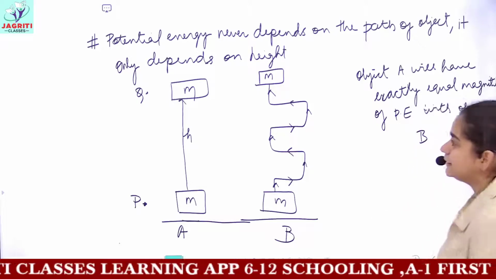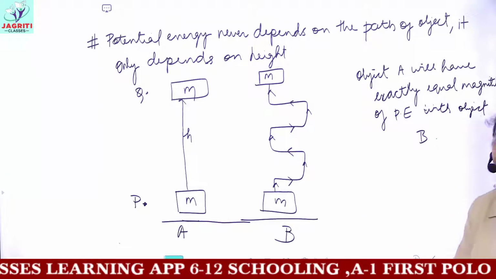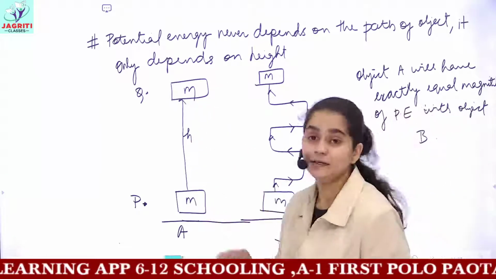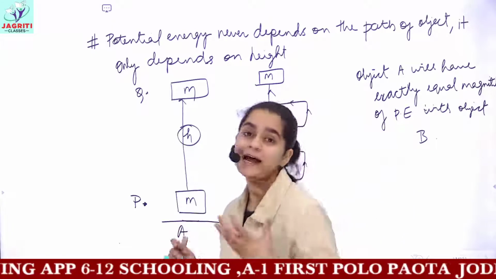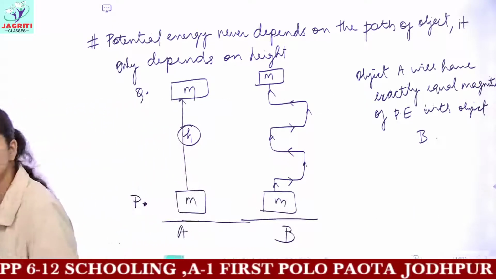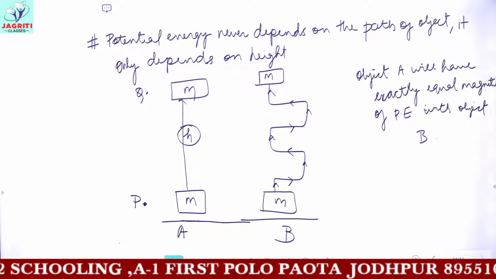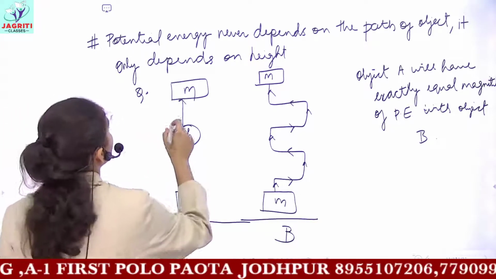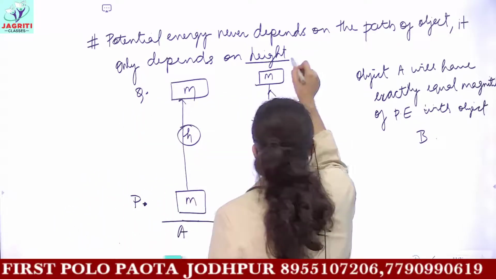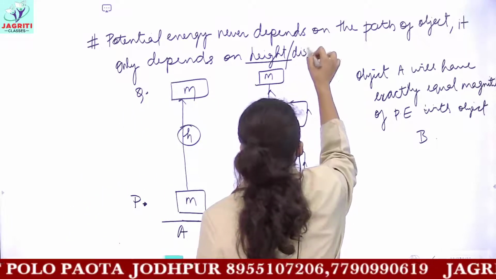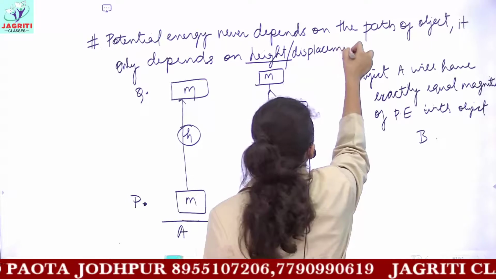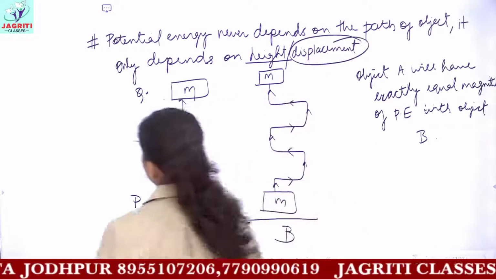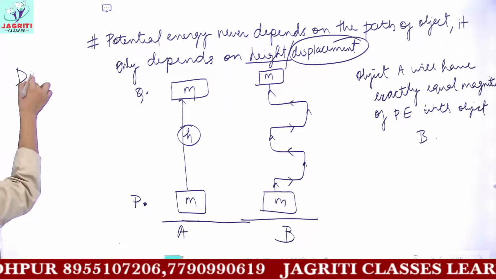So what I have written is, the potential energy does not depend on the path. It just depends on the total height. That is, the more the height of the object, the more will be its potential energy. So here height means what? Height you can also call displacement. Height means it depends on the displacement. A more appropriate word is displacement, because displacement is what?